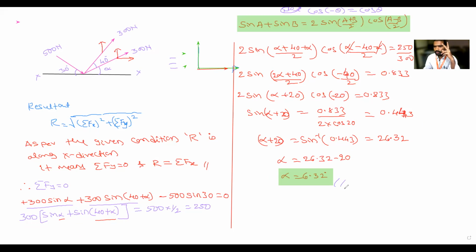So here there are two important things. The resultant is given along the horizontal direction, so that's why you take the sigma Fy condition. This is the first condition and it is very important. Next, you should know the sin A plus sin B formula, then only you can solve this problem. Note down, all of you.